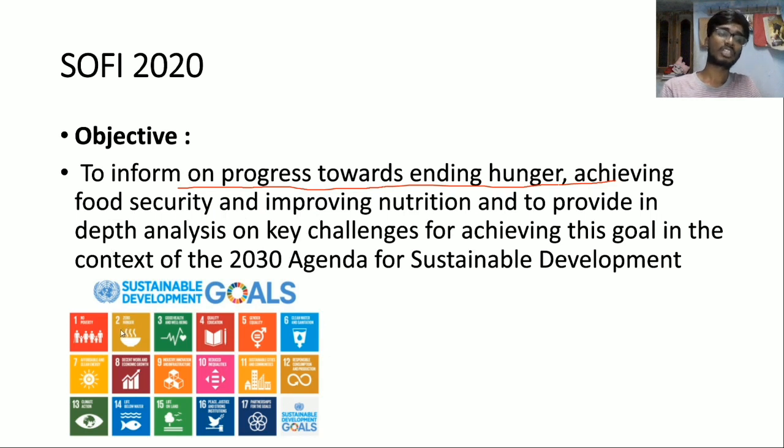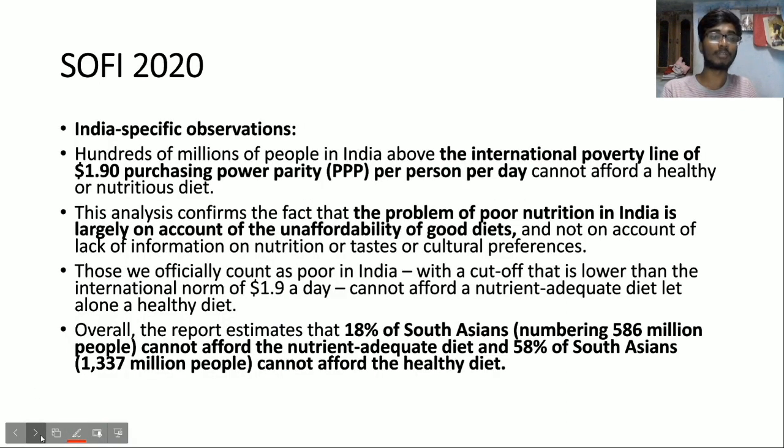If you look at Sustainable Development Goals, Goal 2 says zero hunger. So what SOFI 2020 is suggesting is that to achieve this Goal 2 by 2030 is actually a difficult task. So the main objective of this report is to inform about the progress and what progress has come. Let us look at the report's observations. I have taken out only India specific observations. There are many facts in that report. I skipped all of them. I took only India specific observations.